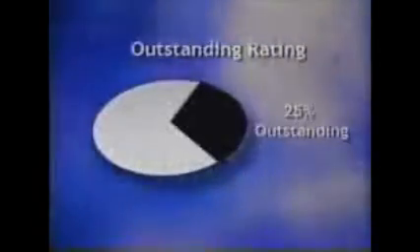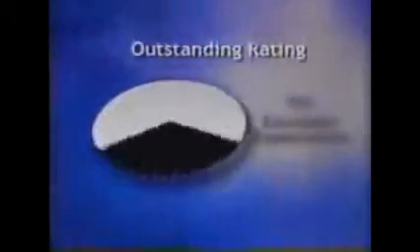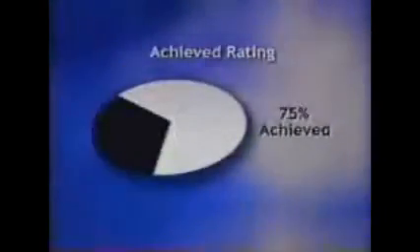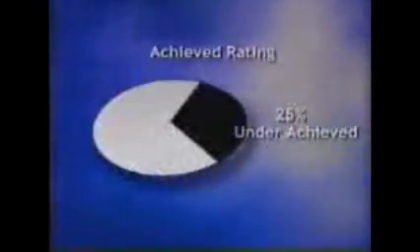To get an outstanding rating, at least 25% of your PRS must be outstanding, with the remaining 75% at least exceeded. To get an exceeded expectations rating, at least 50% of PRS is exceeded and 50% achieved. Achieved is at least 75% of the PRS achieved, or better, no more than 25% underachieved.